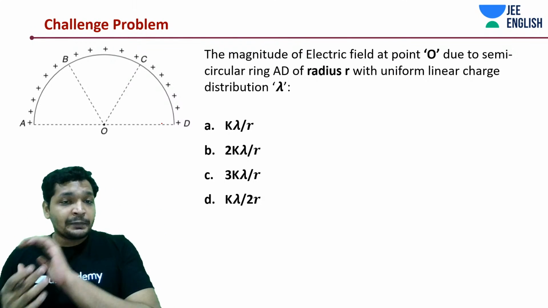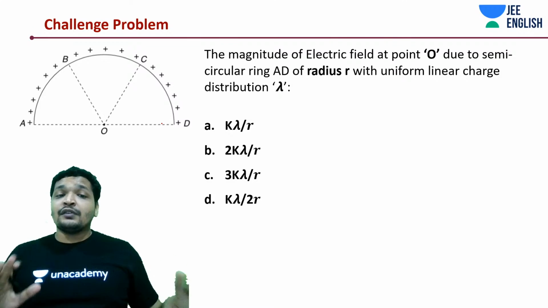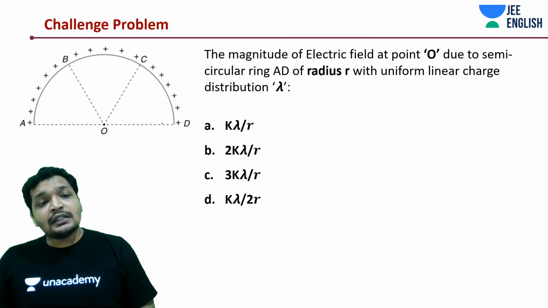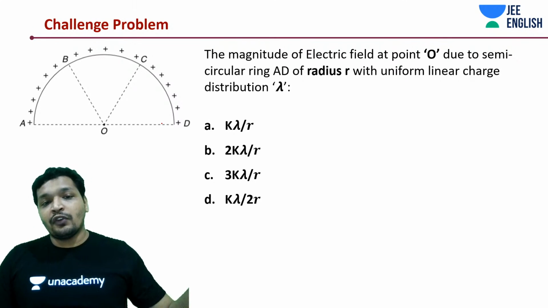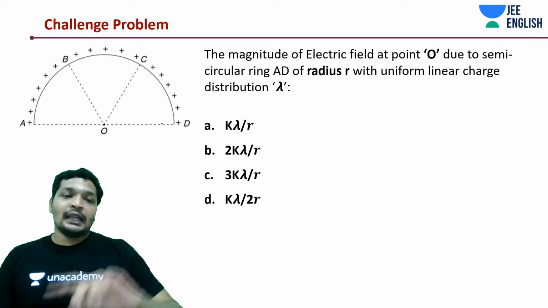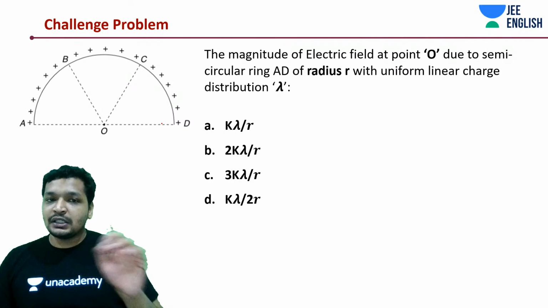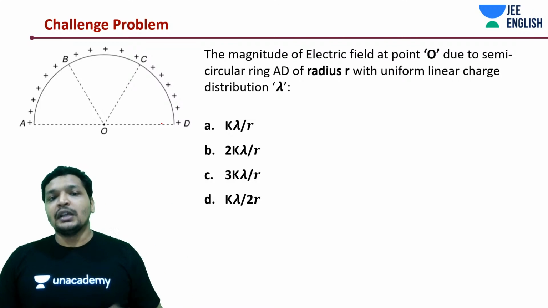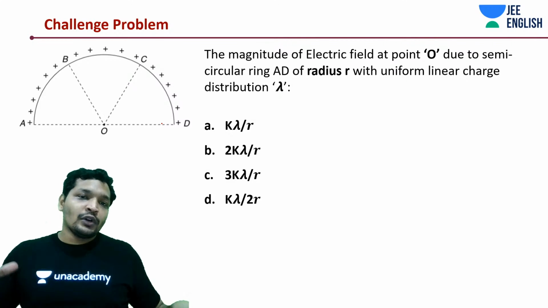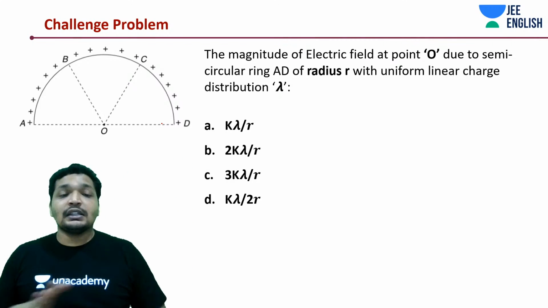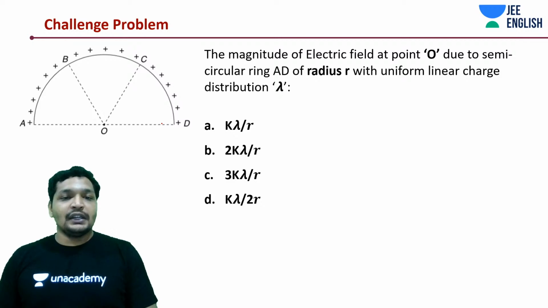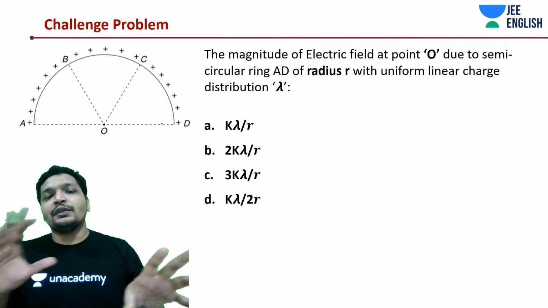Even that field lines concept is very important. Based on field lines, I've seen at least 6 to 7 problems in past JEE Advanced and JEE Mains. So understand field lines really well. Whichever form it's possible, field flows from positive charge to negative charge and can form a loop only if it is flowing from unlike charges, from positive to negative. The number of field lines represents the strength of the field. It does not mean you are drawing 2 or 3 lines; and if you're drawing 10 lines, it does not mean the field exists only along those 10 lines, but the 10 lines represent that electric field, as that 4 lines show a weaker magnitude.